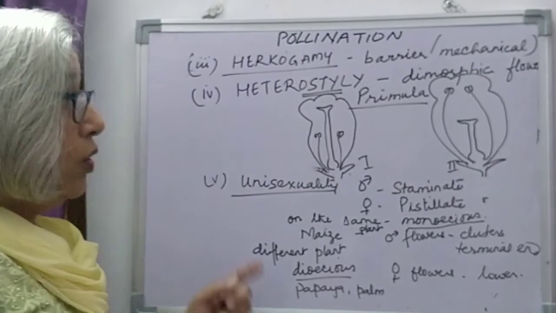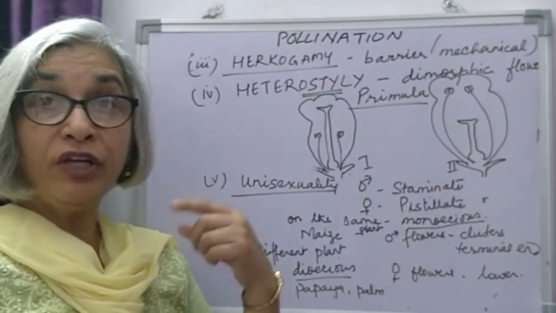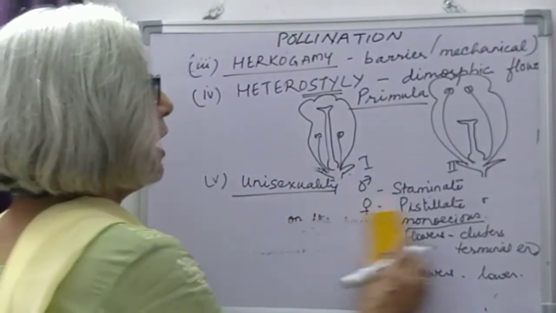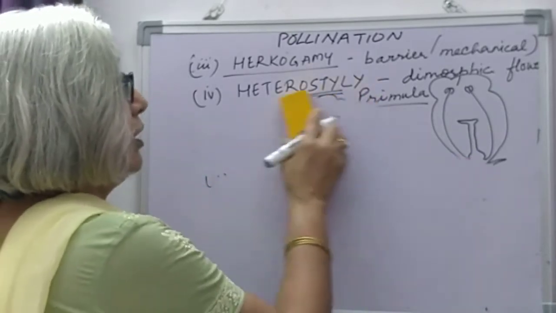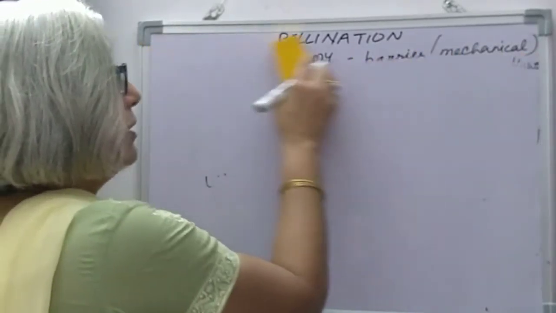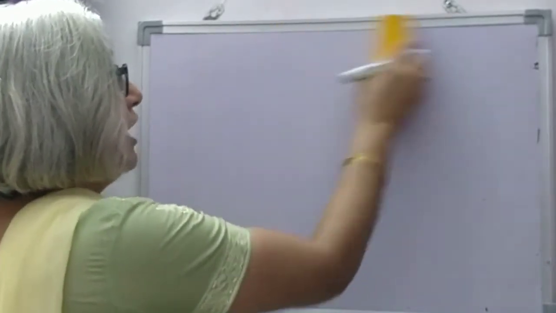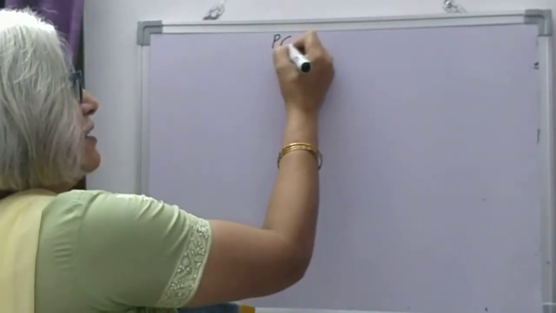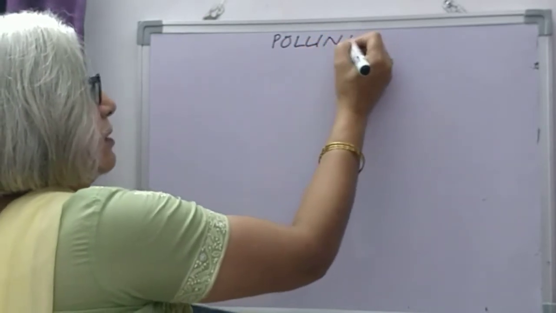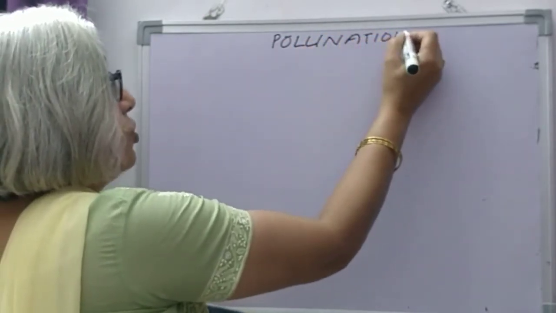Now, we are talking of movement of pollen grain from anther to stigma of another flower on another plant. So for that, some kind of agency is needed. It will not happen on its own.